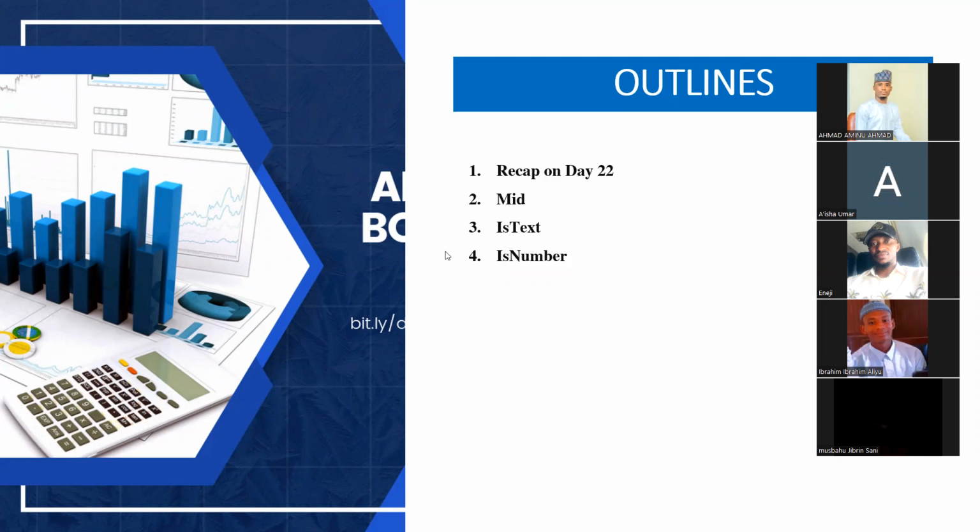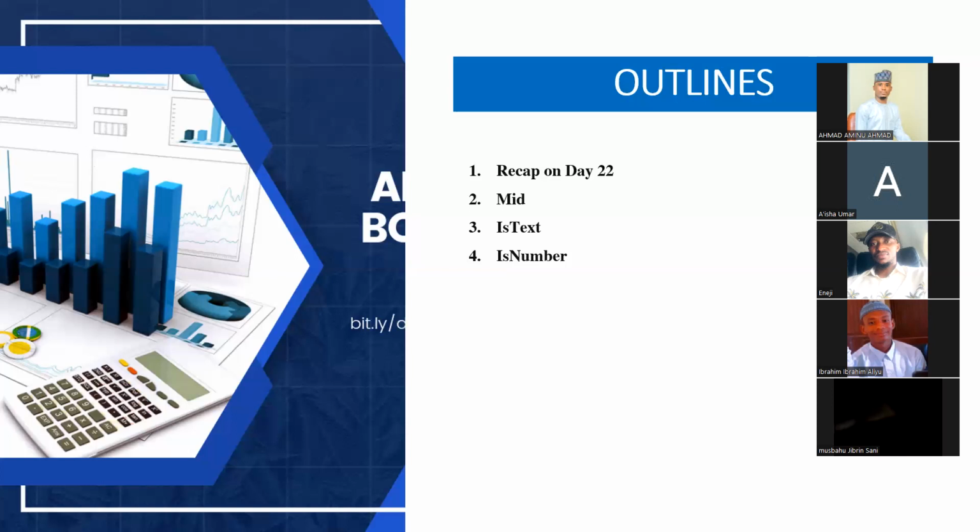What we use MID for is to extract text from within, between the left and right, not necessarily at the middle of the text, like what the formula name entails. We extract text that is within the left and right.